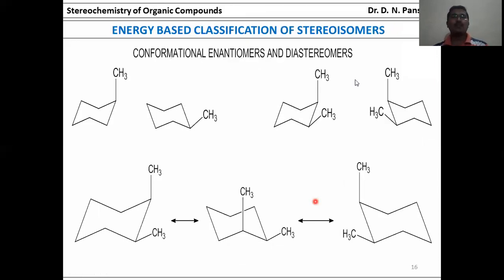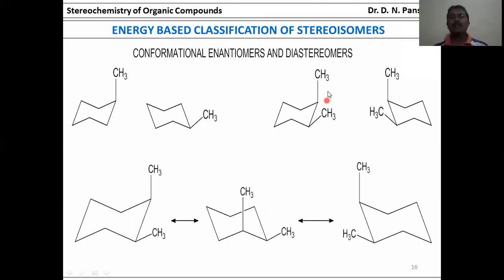Conformational enantiomers and diastereomers. This is the chair conformation and the methyl group is axial. If an axial methyl group is present in the chair conformation, then it is unstable because it has higher energy. Again, it flips by 180 degrees. Then this axial methyl group comes to the equatorial position, and an equatorial methyl group has less energy.